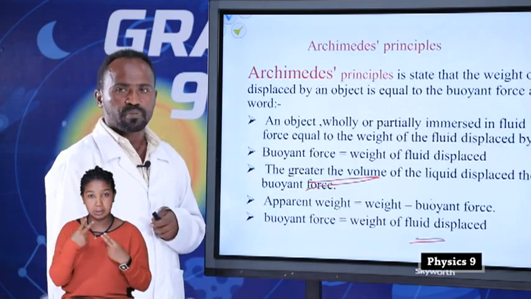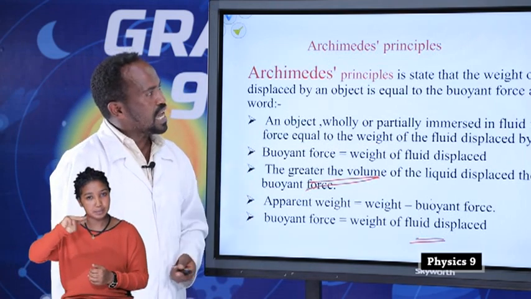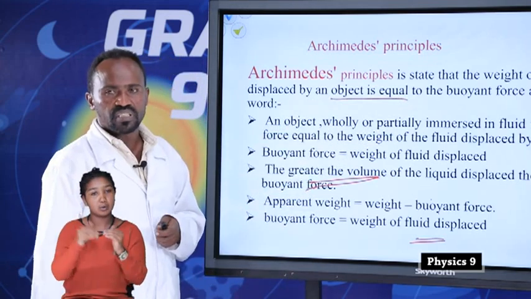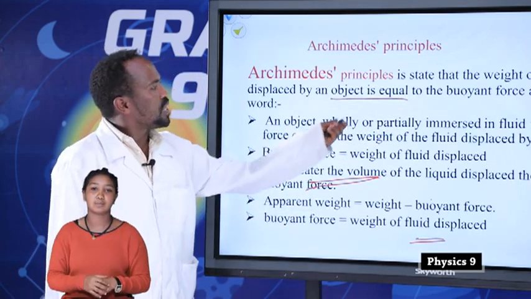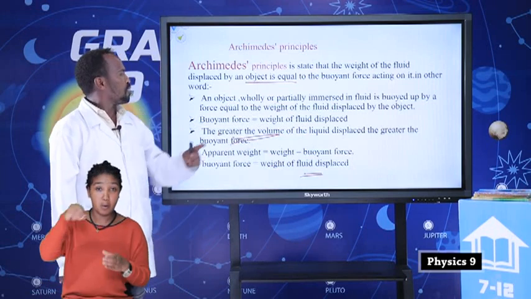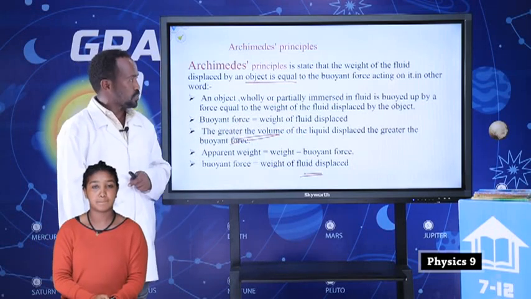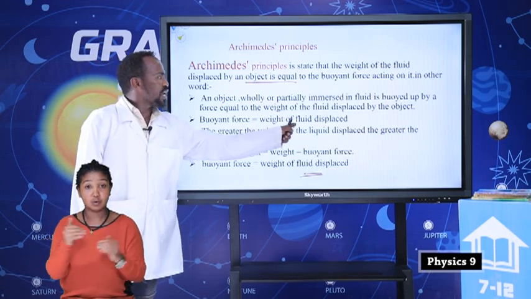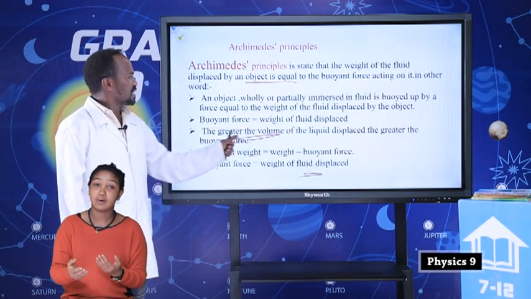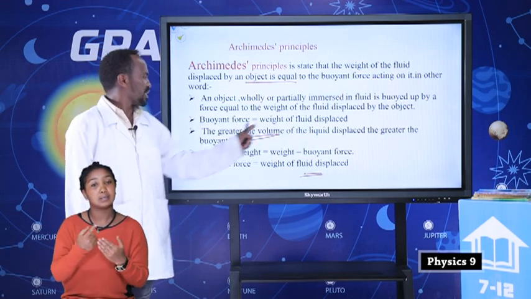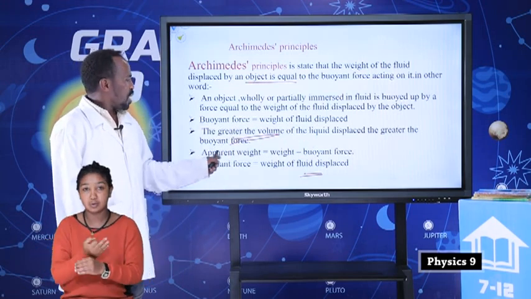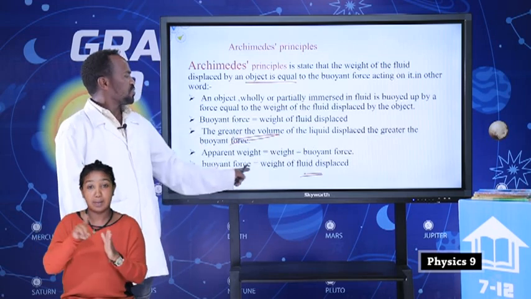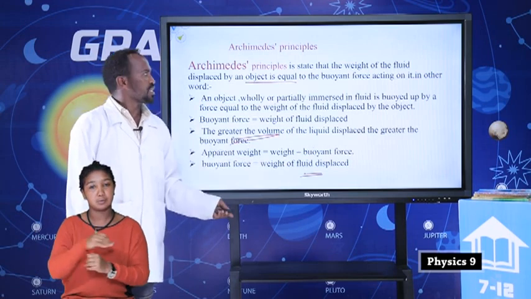So let's see Archimedes' principle. Archimedes' principle states that the weight of the fluid displaced by an object equals the buoyant force. An object wholly or partially immersed in a fluid is buoyed up by a force equal to the weight of the displaced fluid. From this, buoyant force equals weight of the fluid displaced. The greater the volume of the liquid displaced, the greater the buoyant force. So apparent weight is equal to weight of an object minus buoyant force.